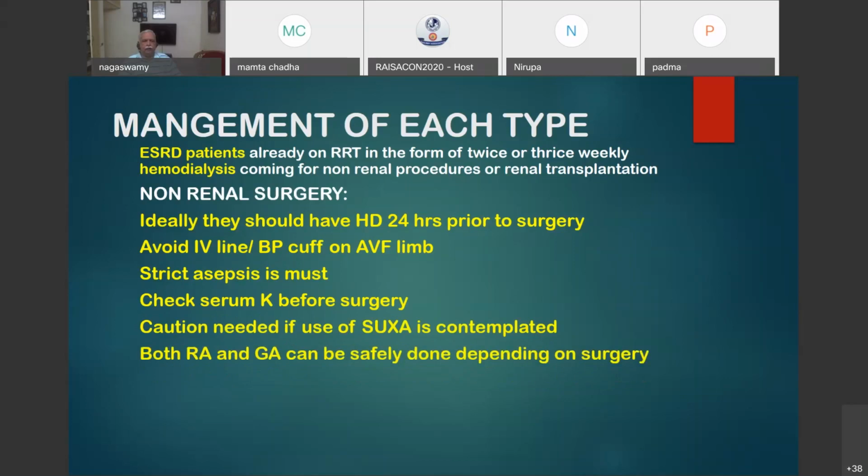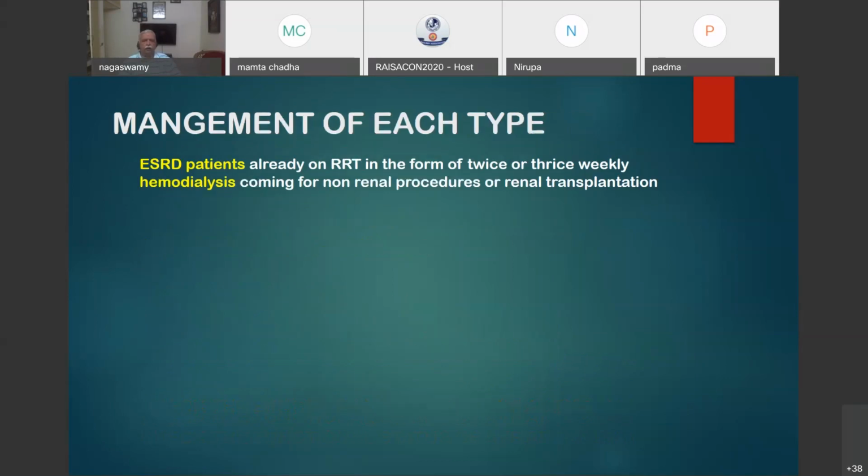For example, a CKD patient, so urologists want to do a cystoscopy and stenting before they do the procedure or some intervention. You can safely use a regional provided you maintain the blood pressure and fluid status correctly. Judicious fluid administration is a must, and check the functional status of the AV fistula, if it is there, at the end of all procedures. Don't forget it.